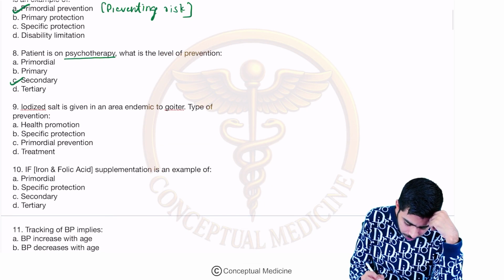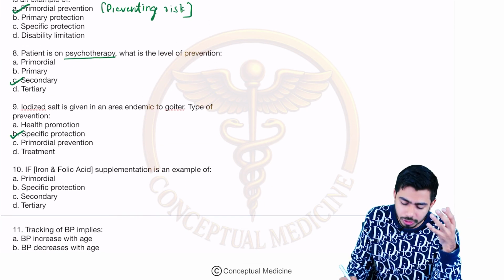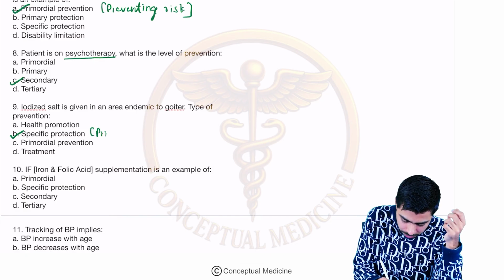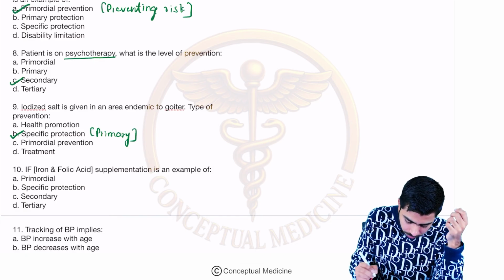Primary is not given in the options, so the answer became specific protection. Specific protection is the primary level of prevention. I told you, right? Okay.